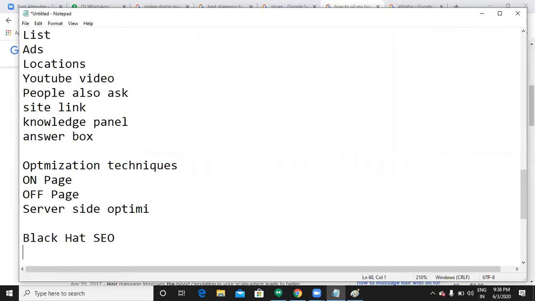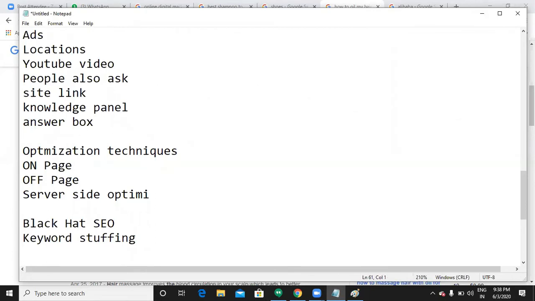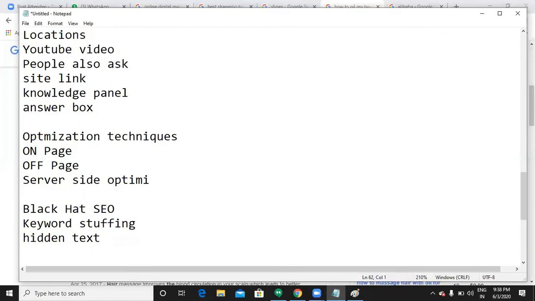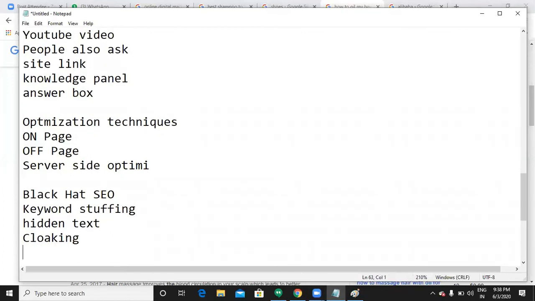Let me show you a few things about how people used to do these black hat techniques, what happens if we do them, and what Google will do. First thing is keyword stuffing. The second thing is hidden text. The third thing is cloaking. The fourth thing is doorway pages.